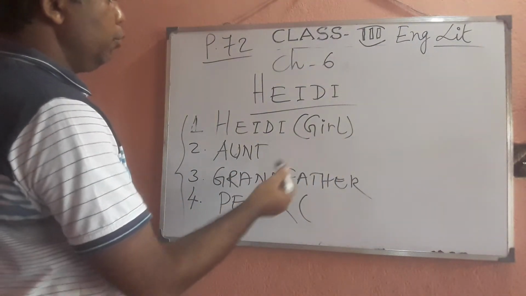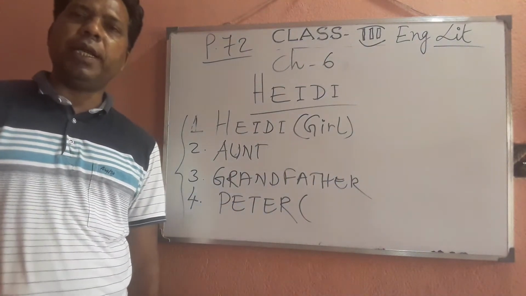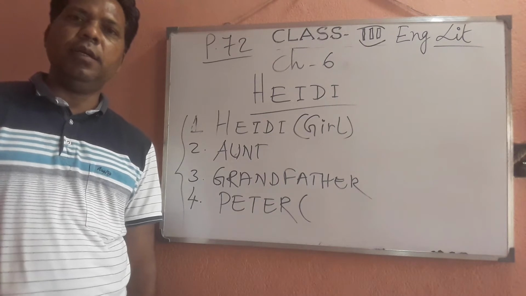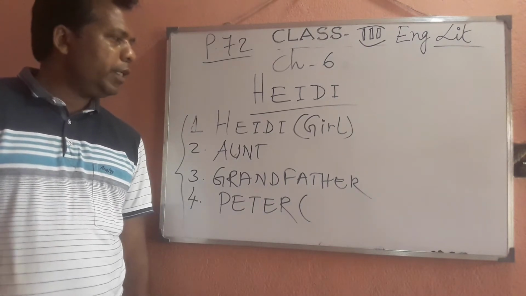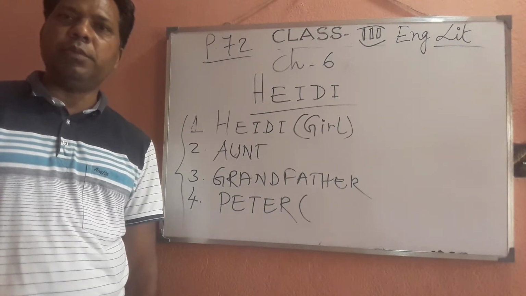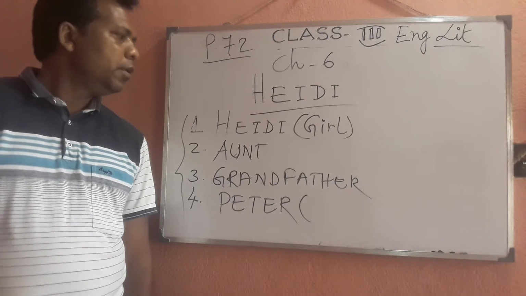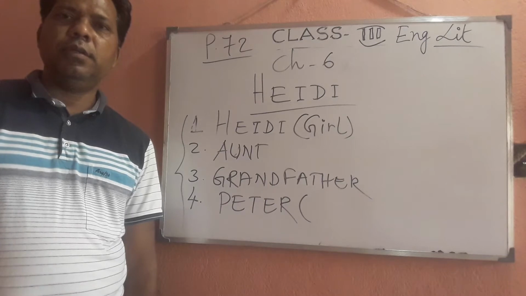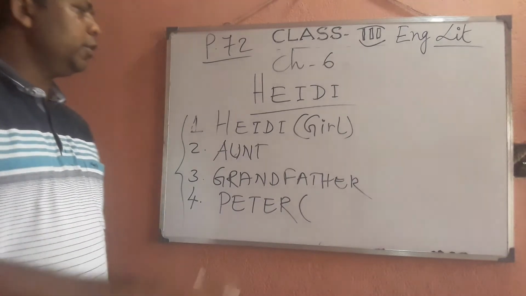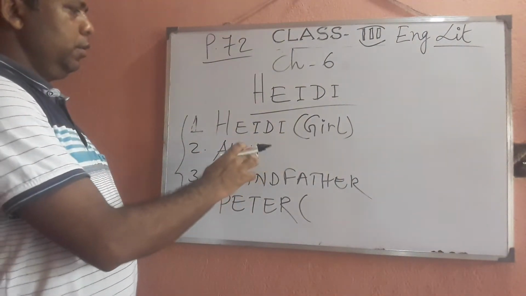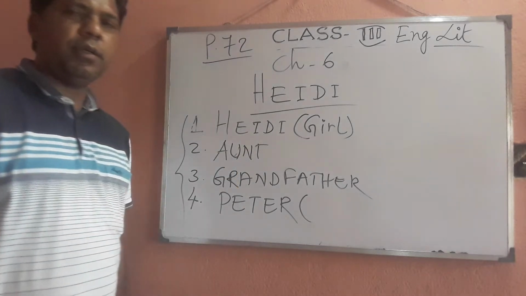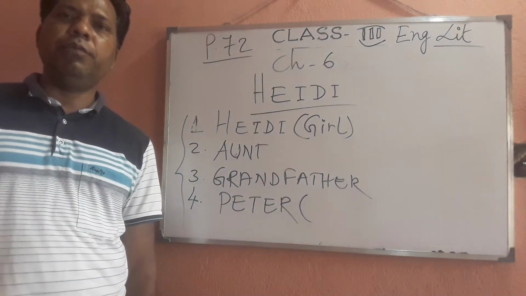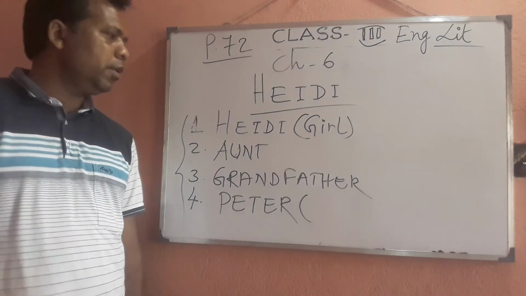Heidi is a girl who has lost her own parents when she was a child, and therefore she is facing a lot of difficulties and problems in her life. She has no one to take care of or look after her. What a difficult situation she is going through.